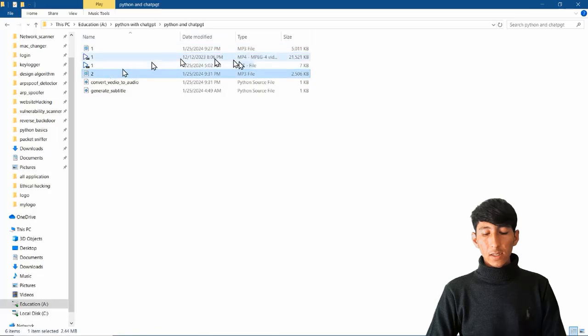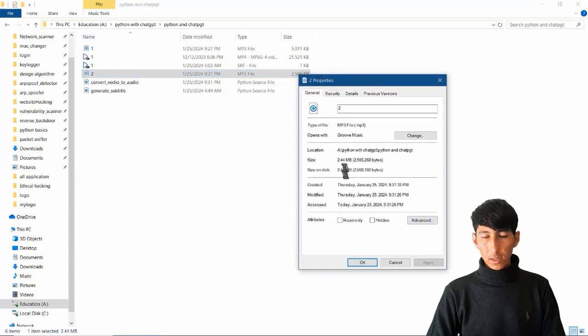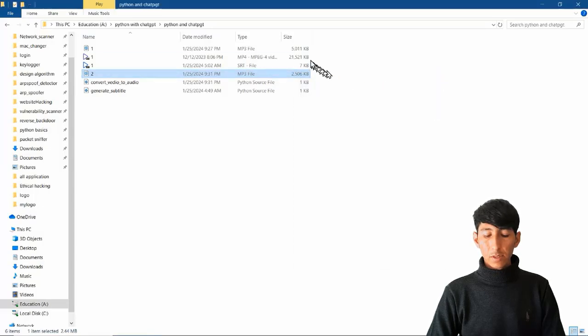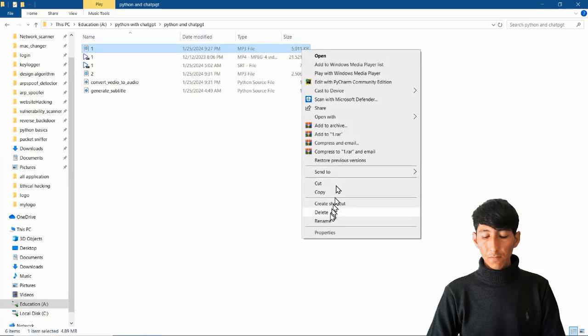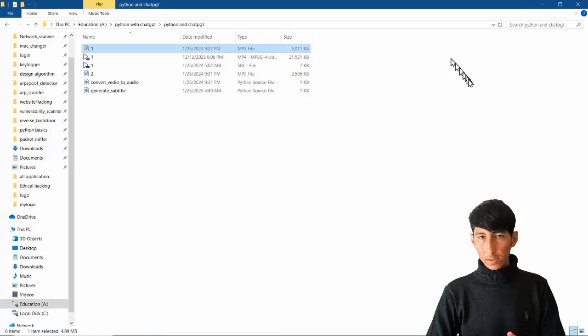Now you see that it's got even less size of the audio. You see this time it is 2.4, and before it was 5 megabytes, so it is half of the size now.